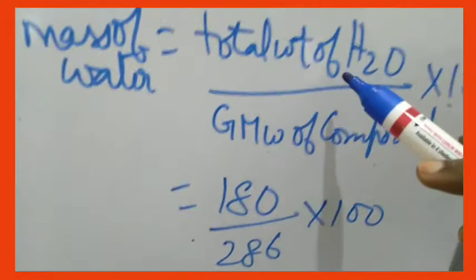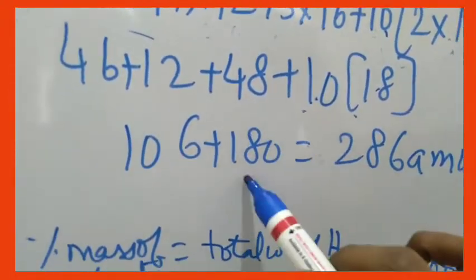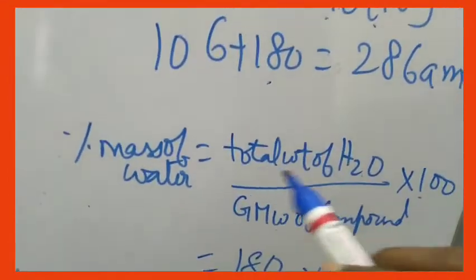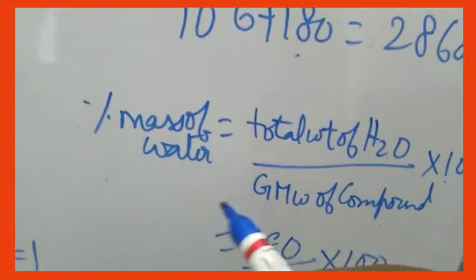What is the total weight of water here? 10 into 18. This 180 belongs to water. 286 belongs to the entire compound. So you wanted to calculate the percentage mass of water, how much amount of water is present.